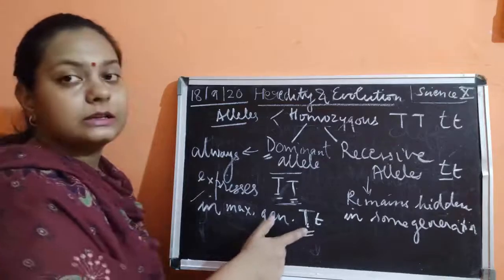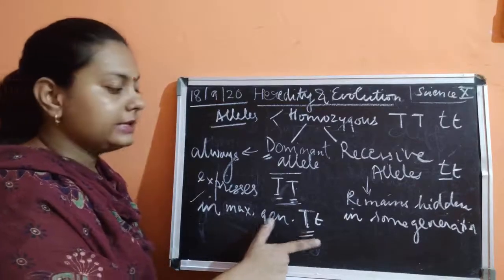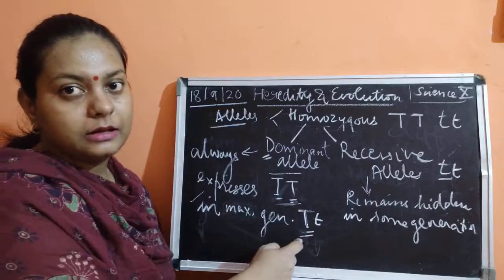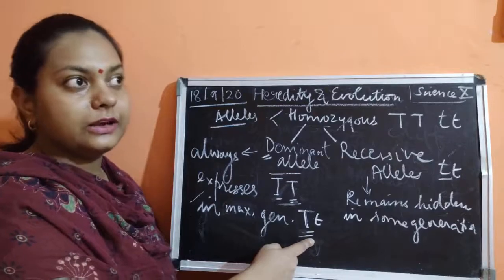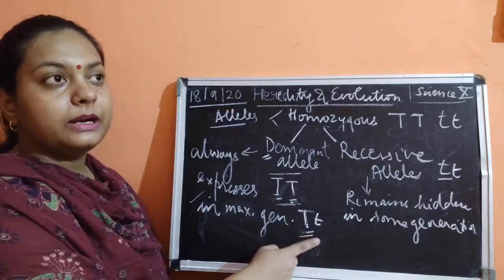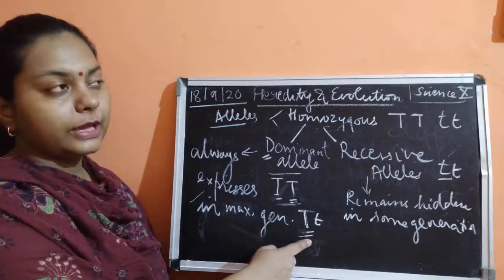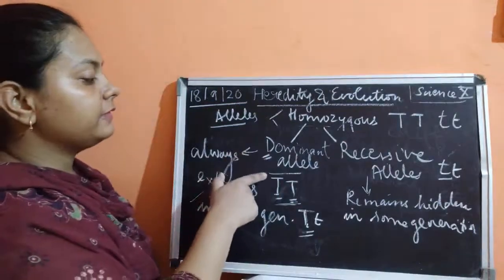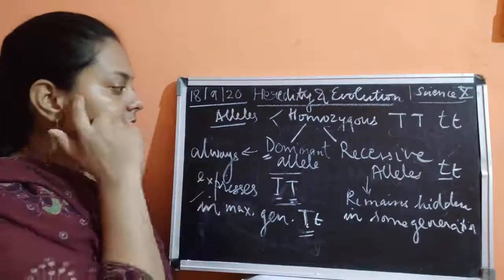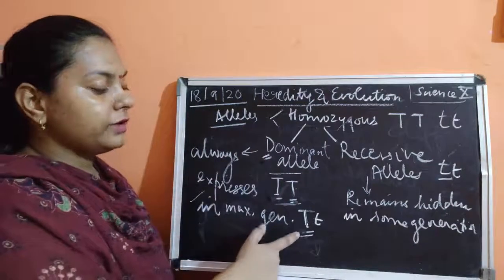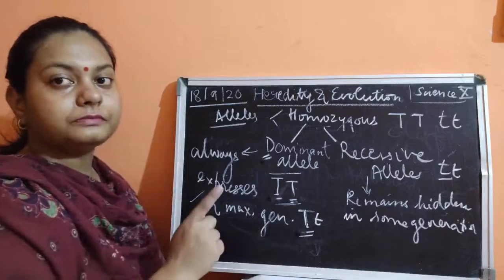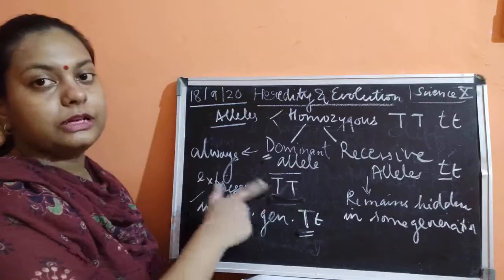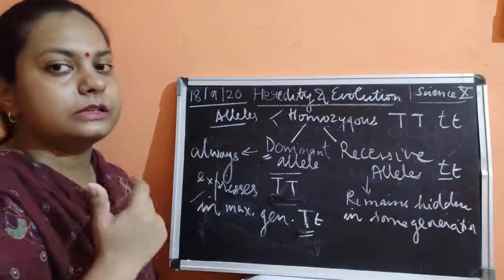These are the mixed features, but that would also be tall. If this T is expressing the tallness trait, it means that if it contains a dominant allele, it is always going to be expressed. If only one allele of a capital letter is written, then also it will express. If both letters are written, it is confirmed that it is going to be expressed.